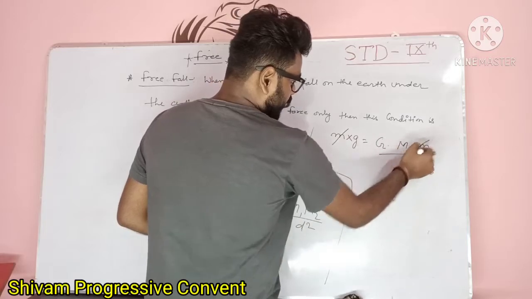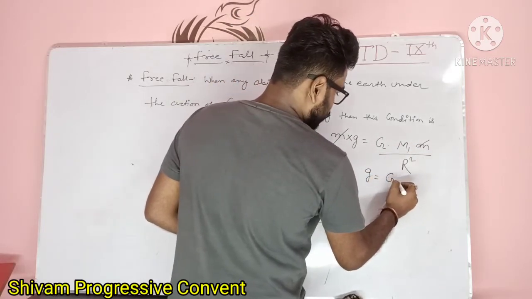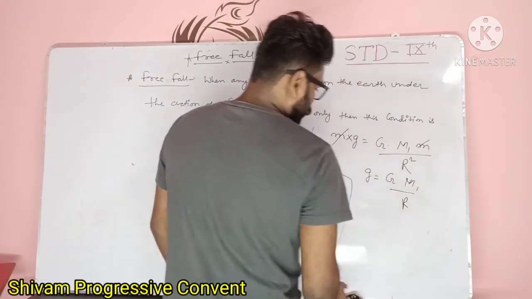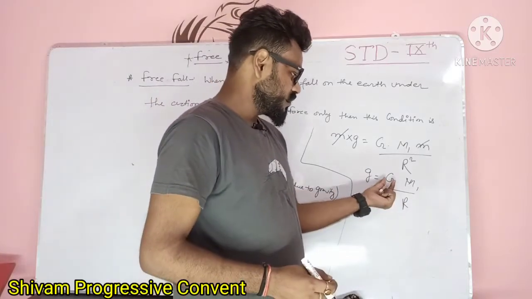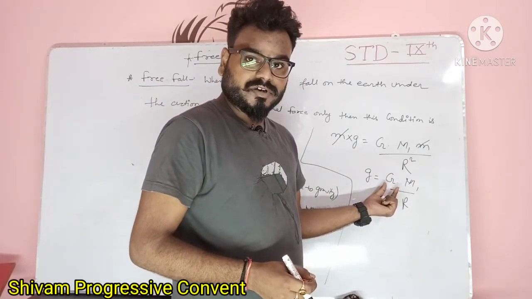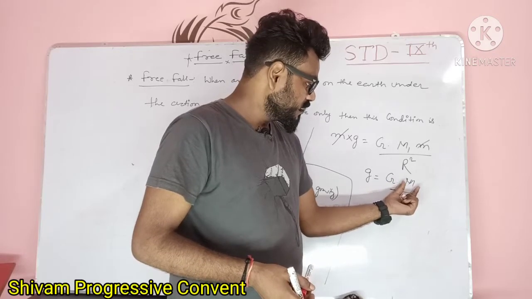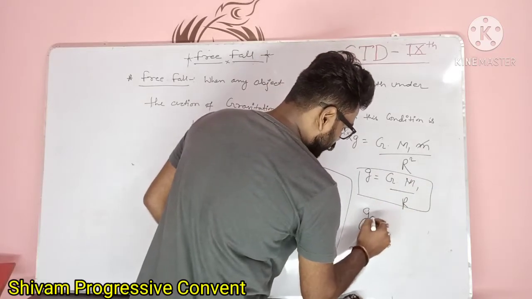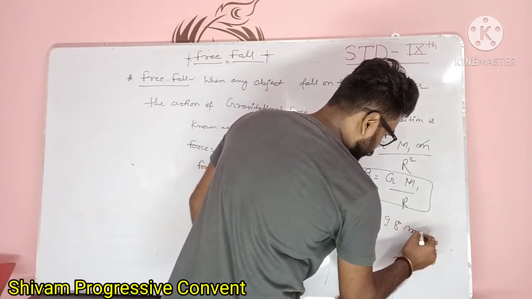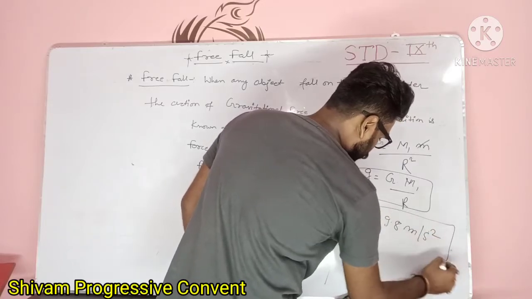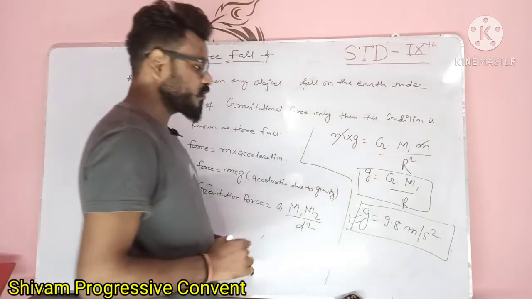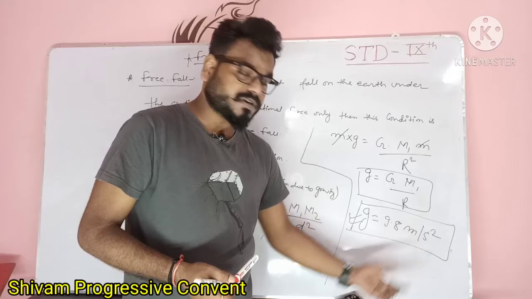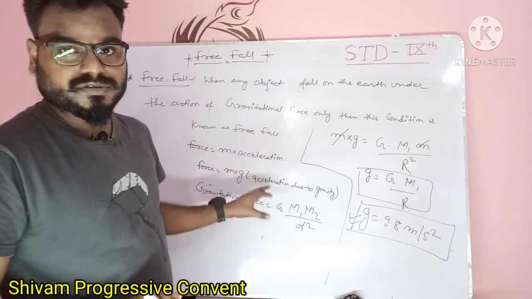Here this small m cancels out and g is equal to capital G times the mass of the earth upon the radius of the earth squared. This G is the gravitational constant. If you put all these values here, the value of gravitational constant G is 6.67 into 10 power minus 11, with m1 and r, and you can find the value of g is equal to 9.8 meter per second square. You have to learn this value of g. You have to remember the value of small g, acceleration due to gravity, that is 9.8 meter per second square. And pause the video and note down this formula.